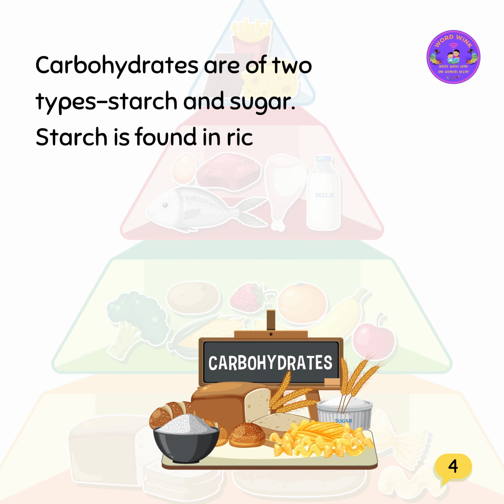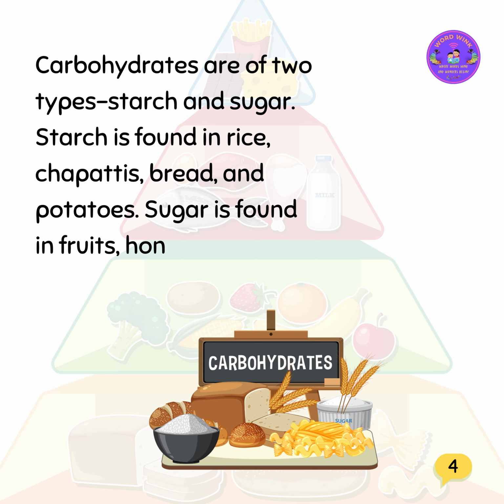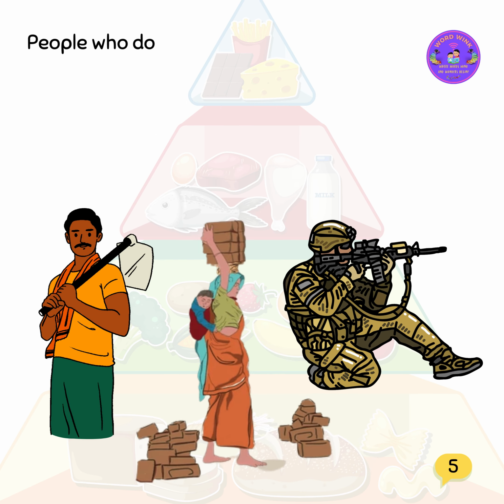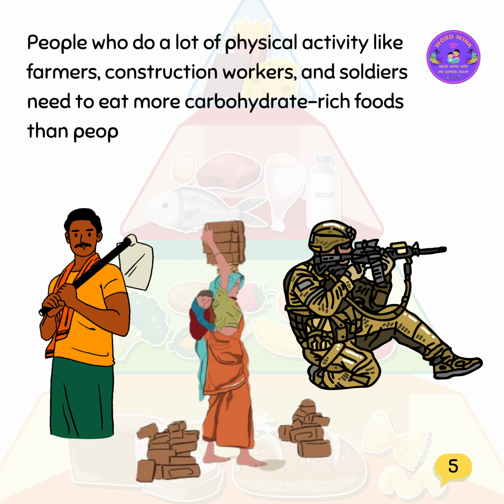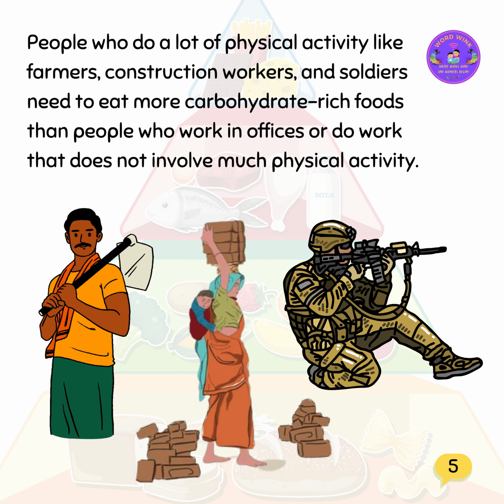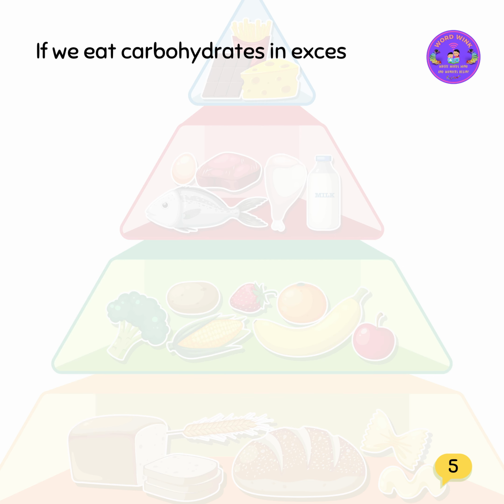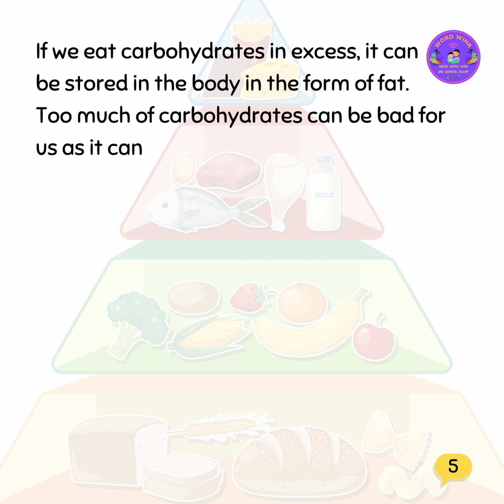Starch is found in rice, chapatis, bread, and potatoes. Sugar is found in fruits, honey, jaggery, and milk. People who do a lot of physical activity like farmers, construction workers, and soldiers need to eat more carbohydrate-rich foods than people who work in offices or do work that does not involve much physical activity. If we eat carbohydrates in excess, they can be stored in the body in the form of fat. Too much carbohydrate can be bad for us as it can make us gain weight.